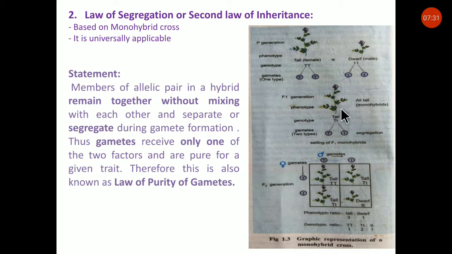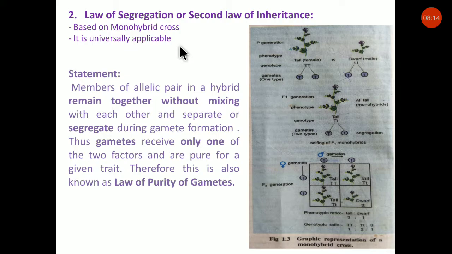Though in the hybrid, both alleles remain together without mixing, meaning this is an allelic pair hybrid, both capital T and small t remain together without mixing. But at the time of gamete formation, they separate, meaning capital T gets separated and small t gets separated. This law is universally applicable.